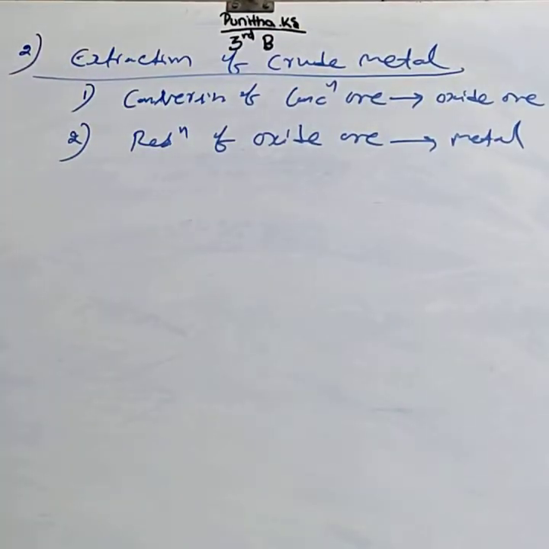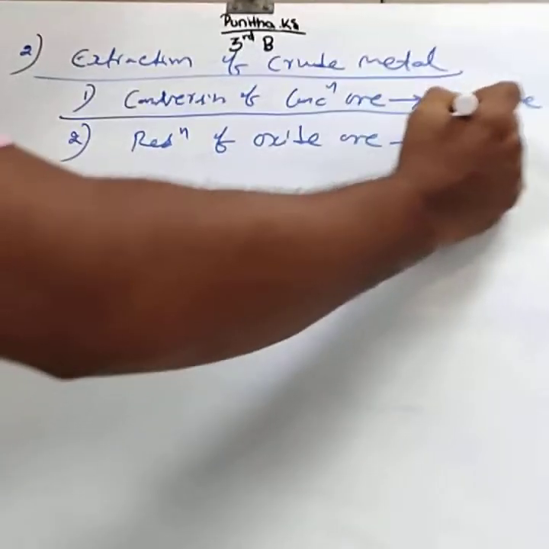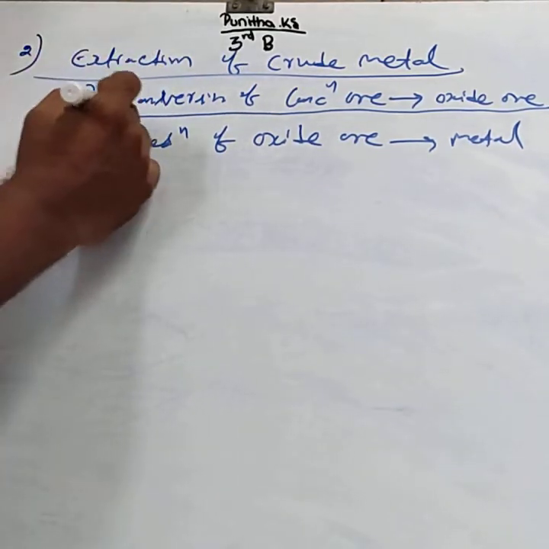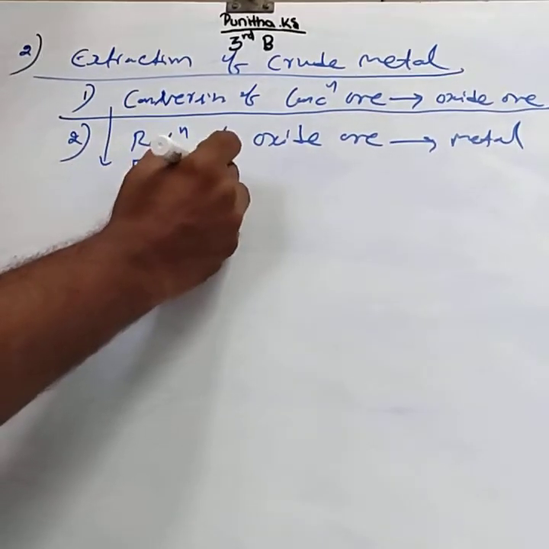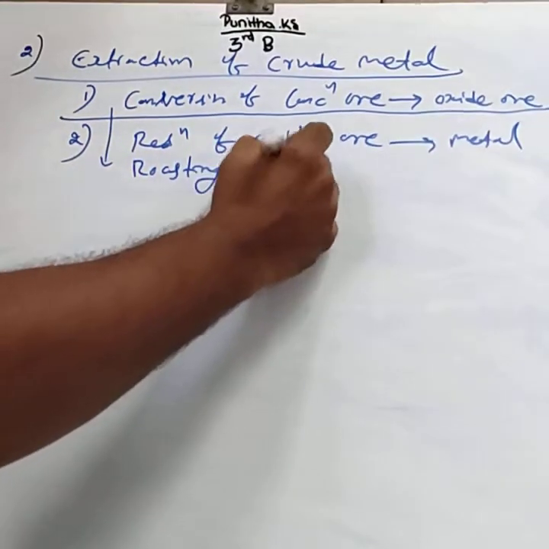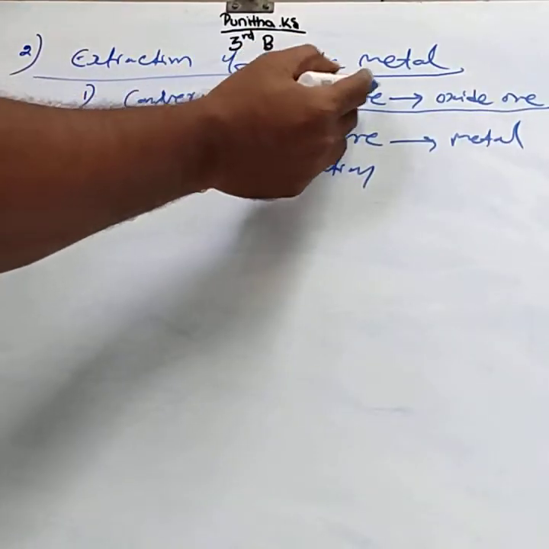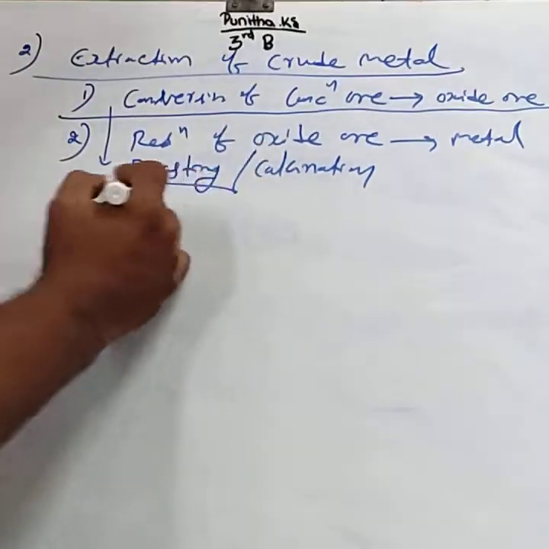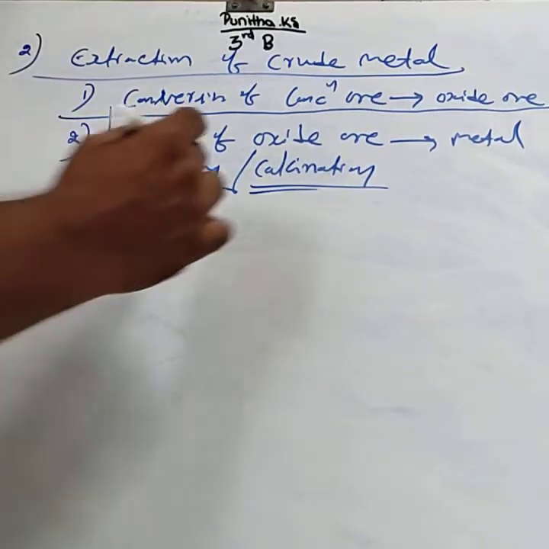Next, consider the first one, conversion of concentrated ore into oxide. This can be carried out either by roasting or calcination. The concentrated ore can be converted to oxide form either by roasting or calcination.